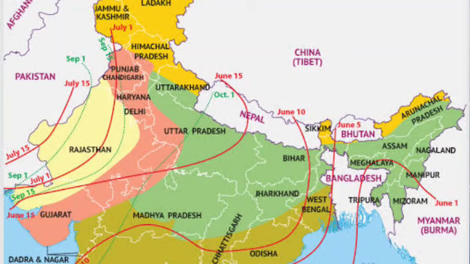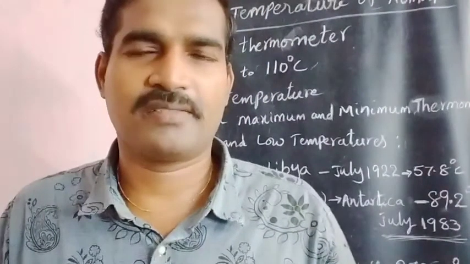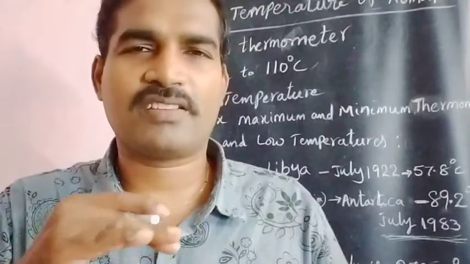These are located far away from the seashore. Here we have to discuss the differences. Moderate means there is not much difference between the highest temperature and the lowest temperature. Moderate means almost equal or same.